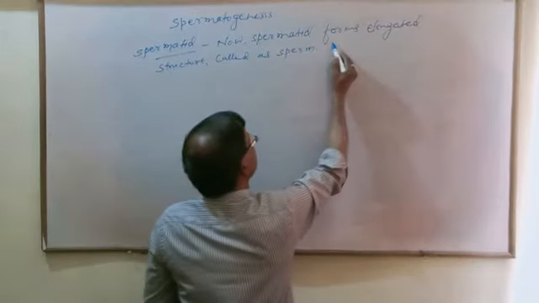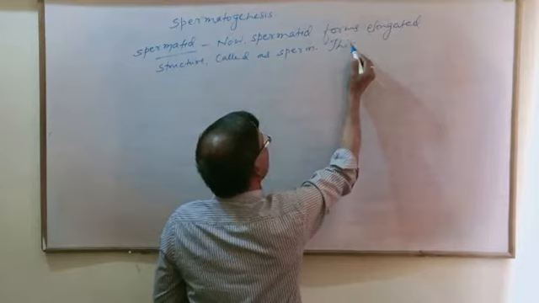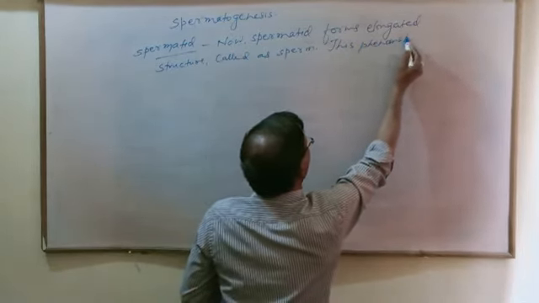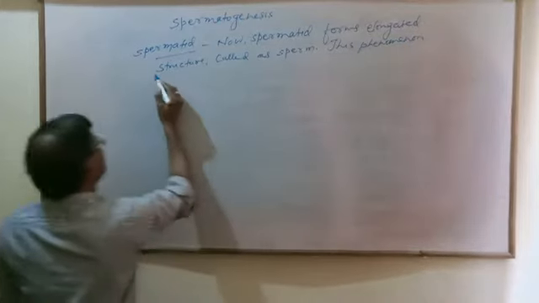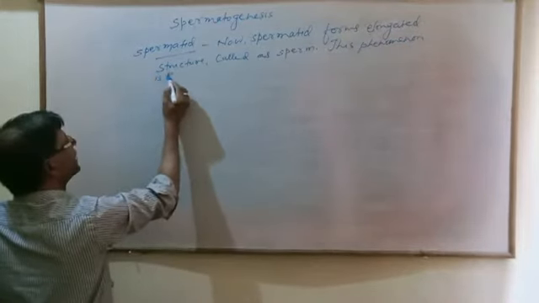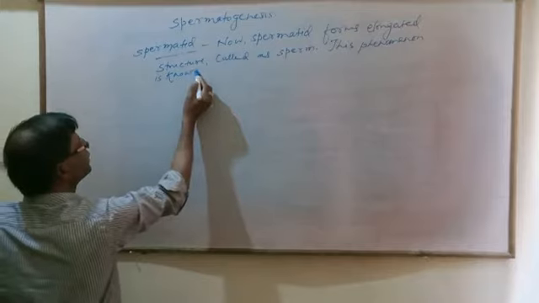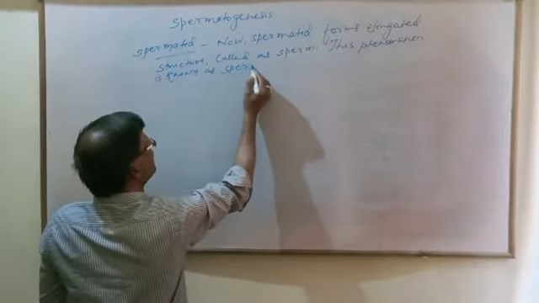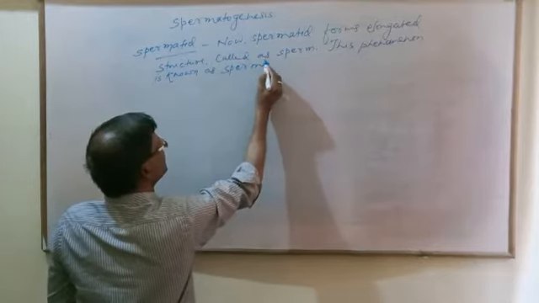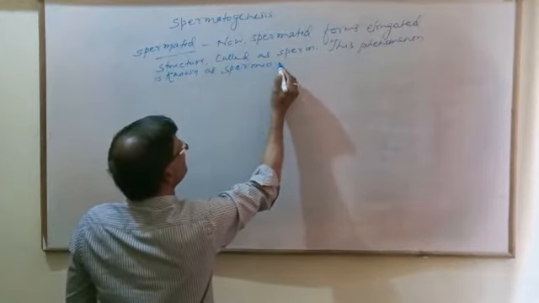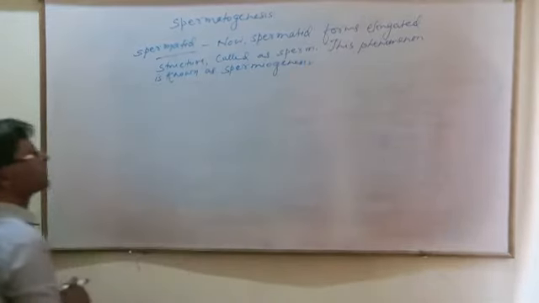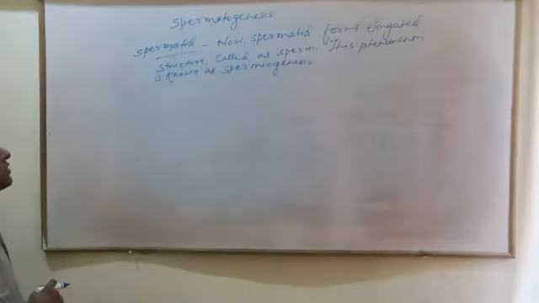This phenomenon is known as spermiogenesis.